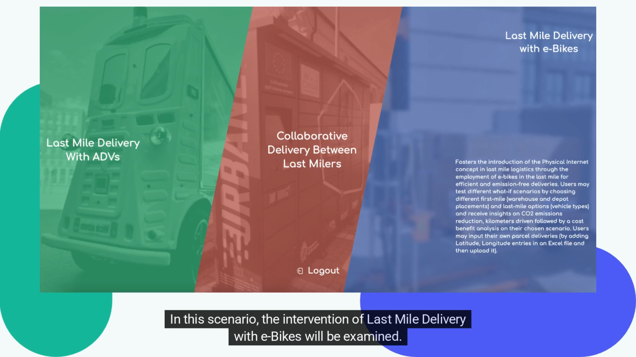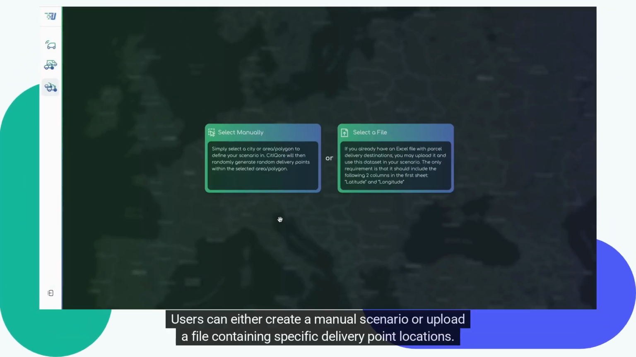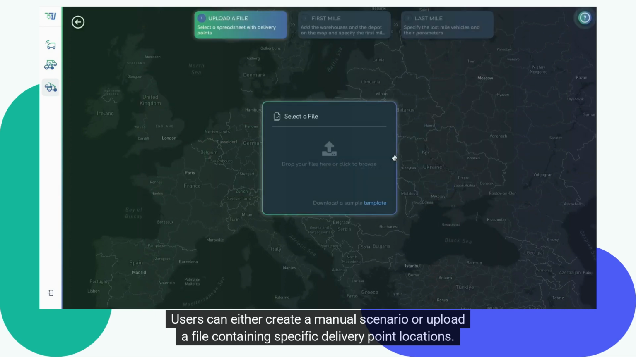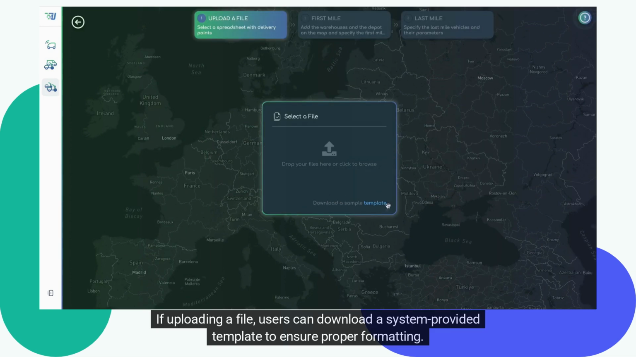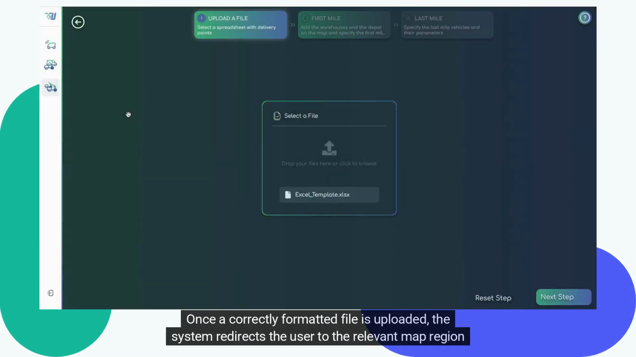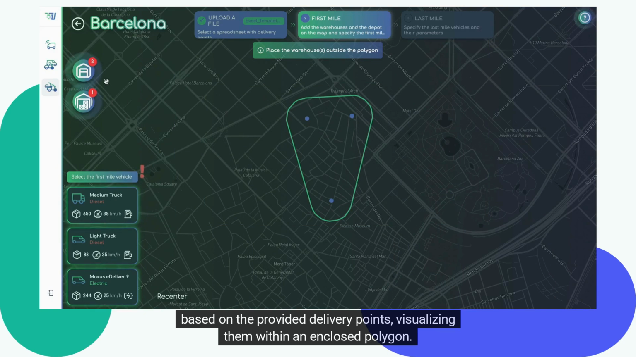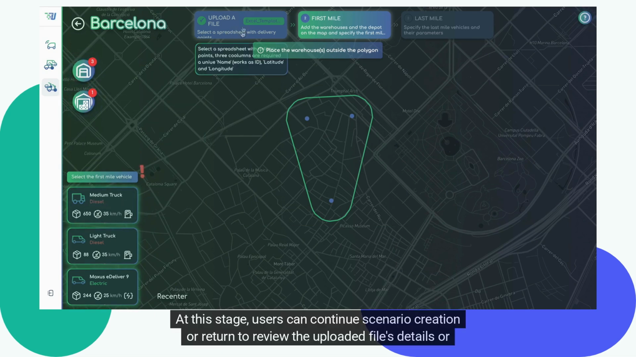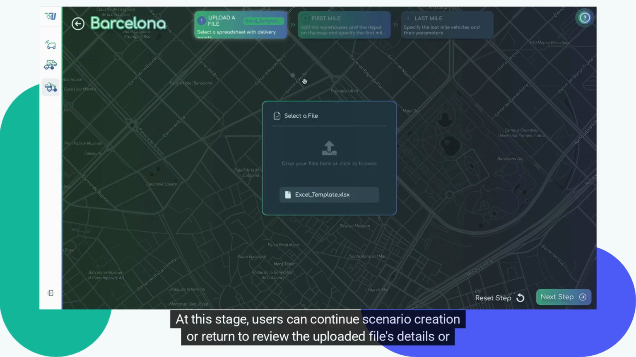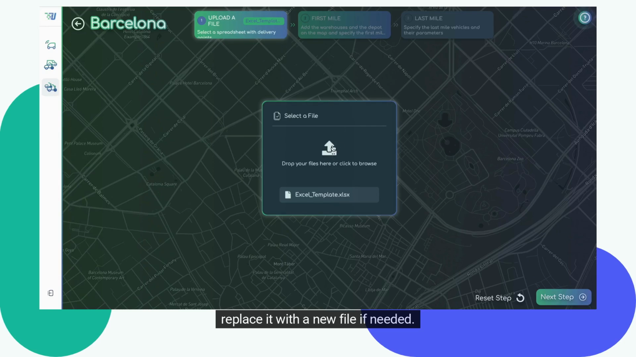As users pass over each option, additional details about the intervention are displayed. In this scenario, the intervention of last-mile delivery with e-bikes will be examined. Users can either create a manual scenario or upload a file containing specific delivery point locations. If uploading a file, users can download a system-provided template to ensure proper formatting. Once a correctly formatted file is uploaded, the system redirects the user to the relevant map region based on the provided delivery points, visualizing them within an enclosed polygon. At this stage, users can continue scenario creation or return to review the uploaded file's details or replace it with a new file if needed.